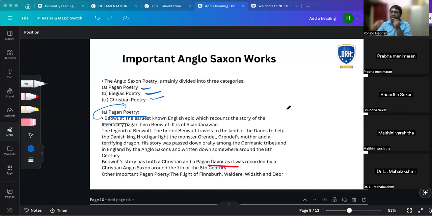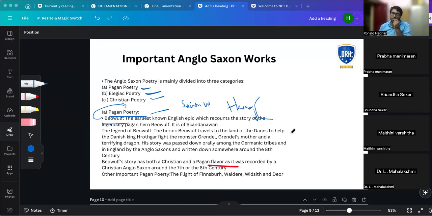It's there. But you should know who translated it in modern times. His name is Seamus Heaney, one of my favorite poets. Write it down and keep it, you'll forget these things. Seamus Heaney.